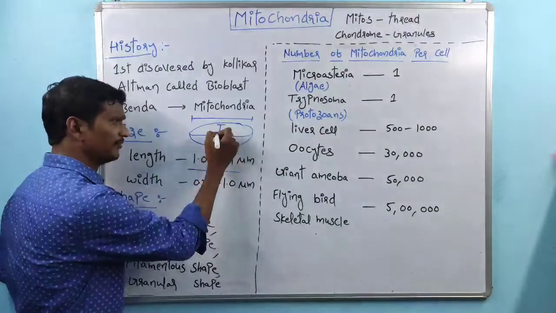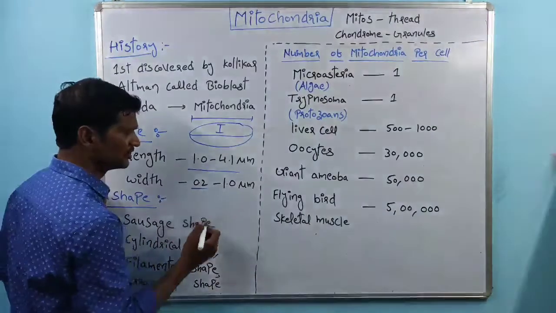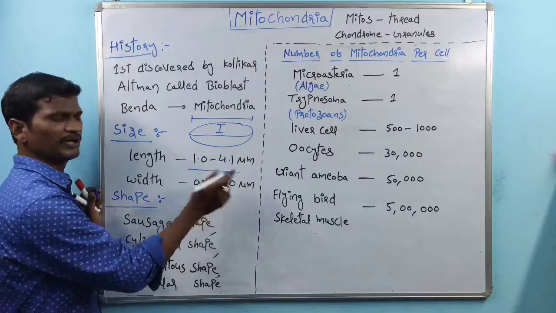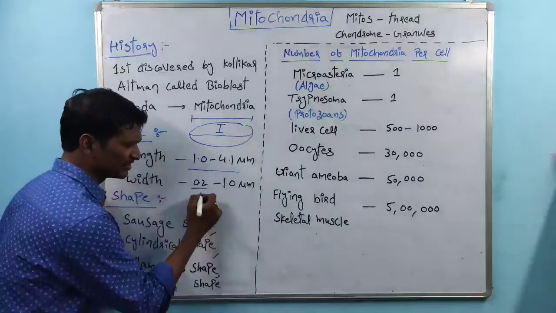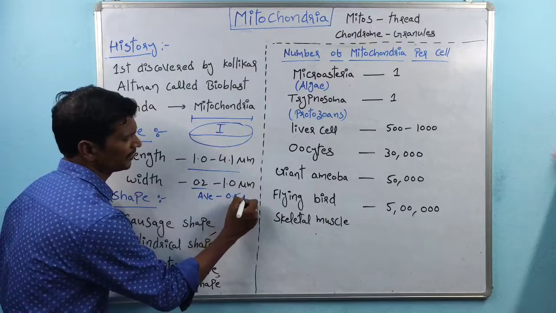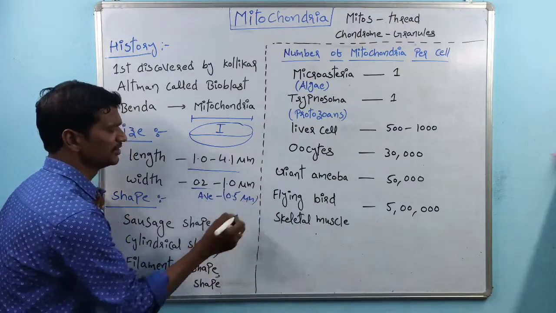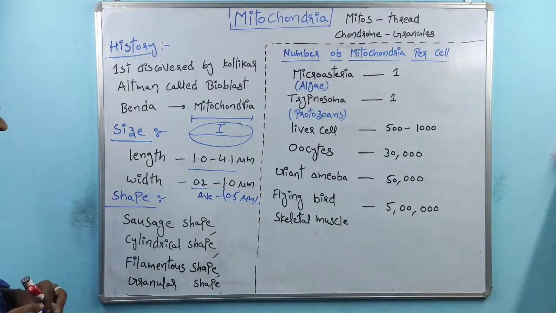And this is the width of the mitochondria, here 0.2 to 1 micrometer. The average width of the mitochondria is 0.5 micrometers. So that is about the size of the mitochondria.